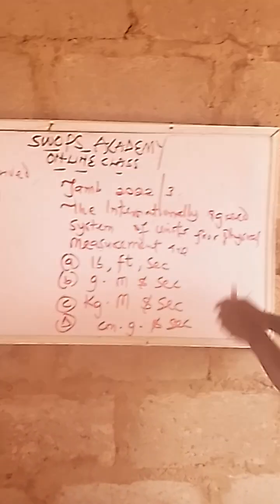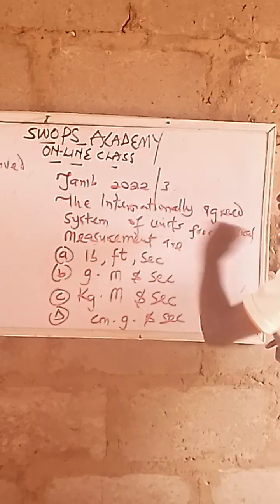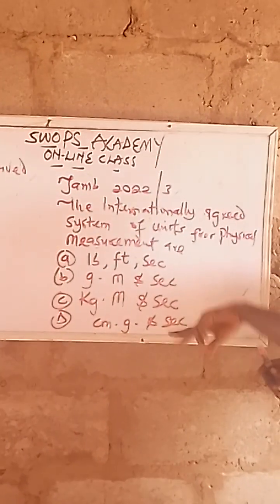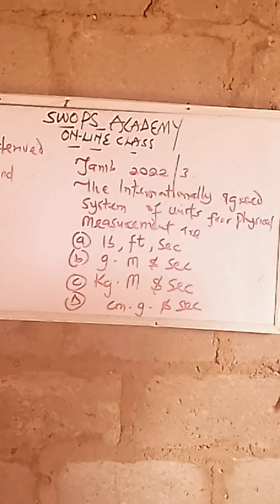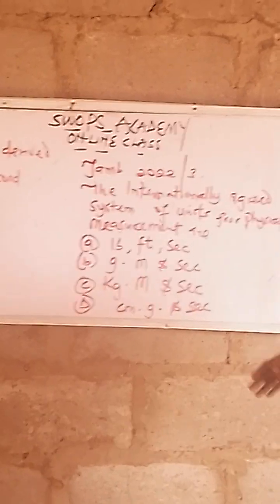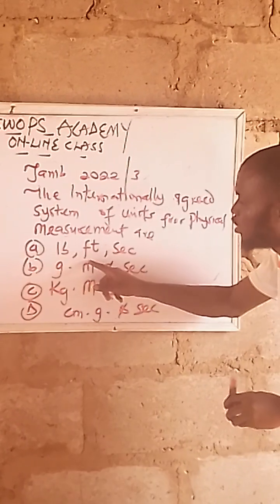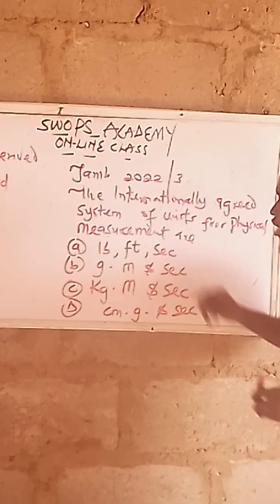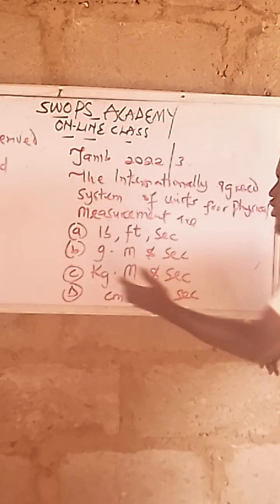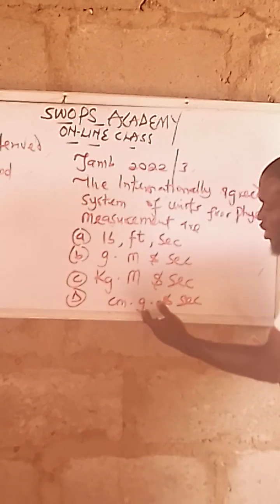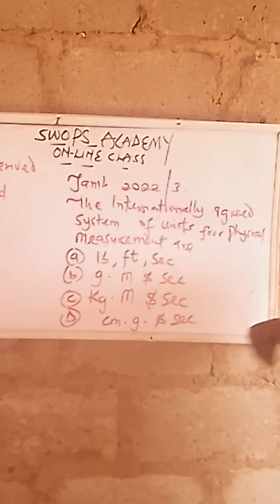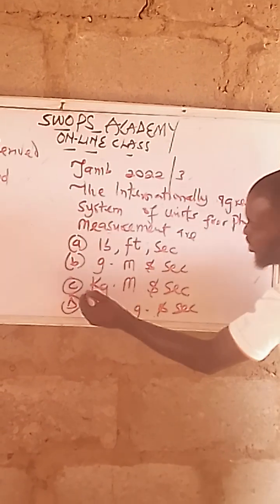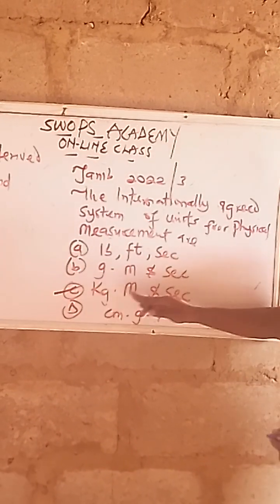So that is that. Now JAMB 2022 again. Question number 3. The internationally agreed system of unit, that is SI unit, for physical measurement, the fundamental one. Is it pounds? Is it feet? Is it in seconds? Is it gram, meter, or seconds? Is it kilogram, meter, seconds? Is it centimeter? What will be the answer here? The one that we use for physical measurement in physics is C, kilogram, meter, seconds.